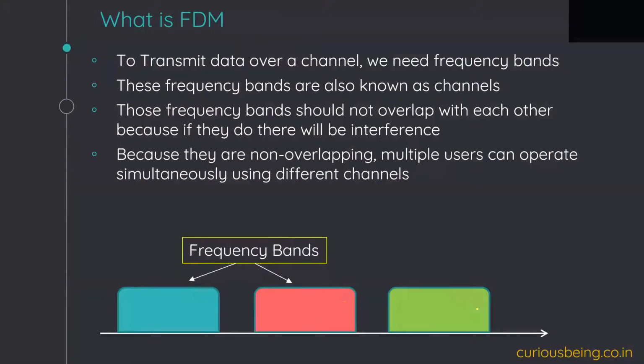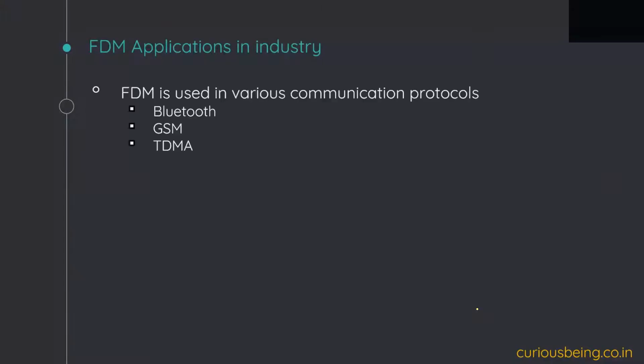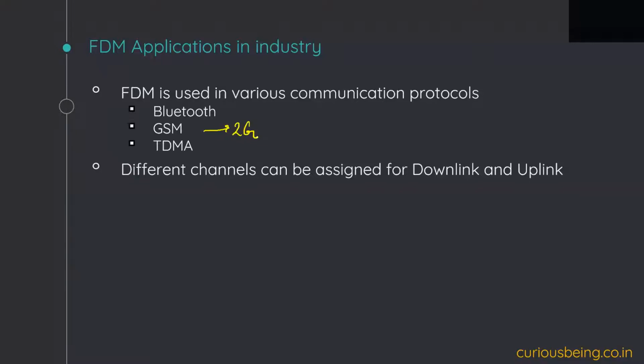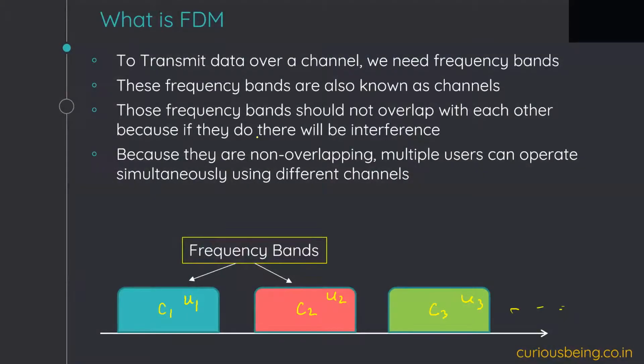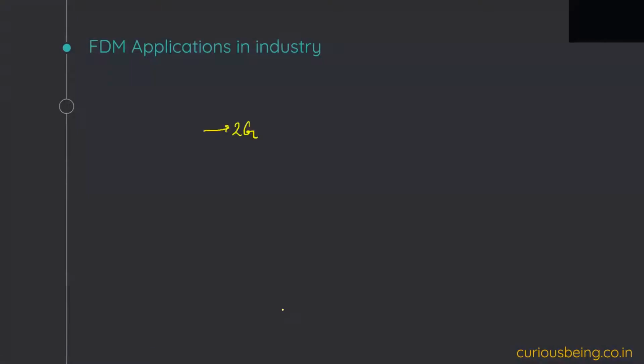So that was not very technical detail, but a high-level overview of what FDM looks like. Then what are the applications of FDM? Bluetooth is one. Bluetooth still uses FDM. GSM, our 2G technology, uses FDM and TDMA. Different channels can be assigned for downlink and uplink also. Like when we mentioned that there are different channels, they can be assigned to downlink or uplink, only one of them.